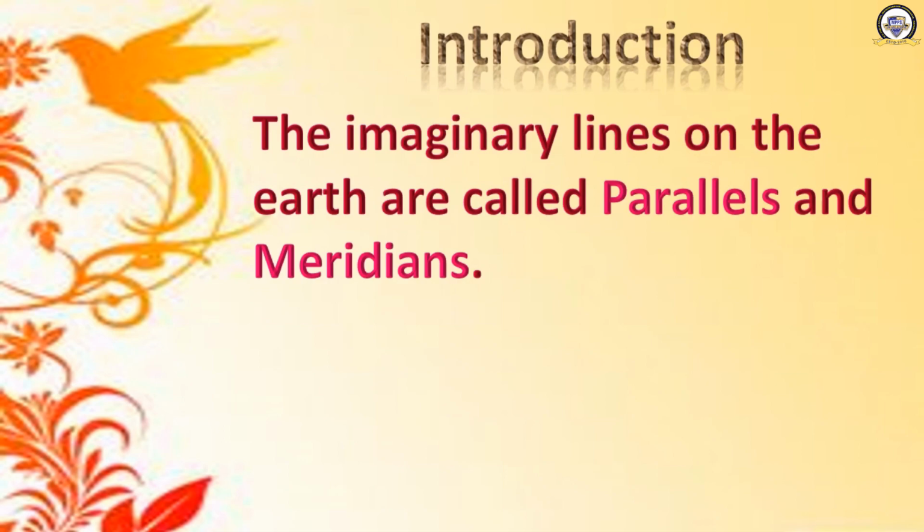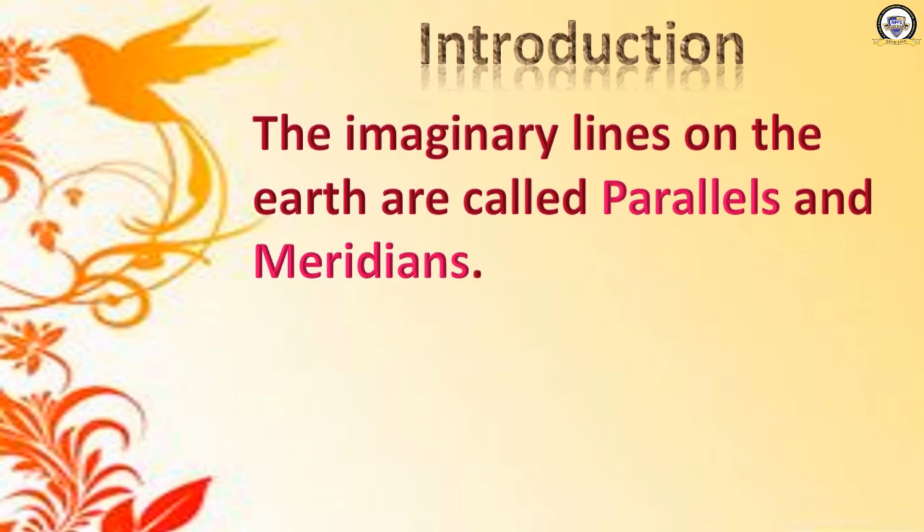Don't misunderstand that some lines have been drawn on the earth. No such lines are on the earth, but they are imaginary lines. I am repeating, there are no actual lines on the earth, but we imagine that these lines may be there.